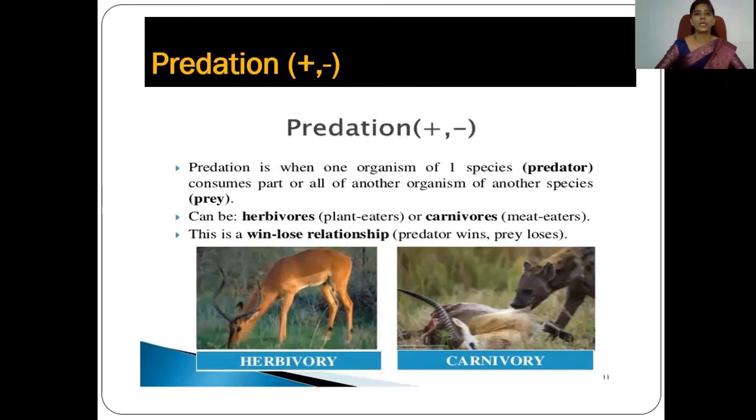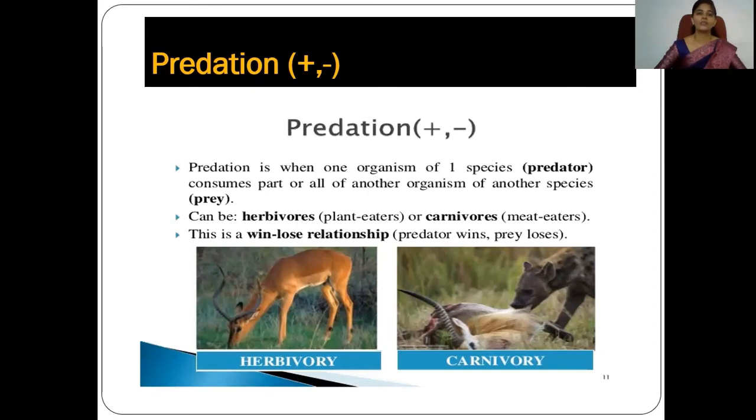The benefit goes to the predator as it eats the other animal as food, and the harm to the prey is that it can lose its life. So in this relationship the predator gets a benefit and the prey is harmed. Predation may be herbivory, where plant-eating animals are involved. Here the plants are used as food by the herbivorous animal, so the plant can be destroyed as it is eaten by these animals. For example, deer-like animals.